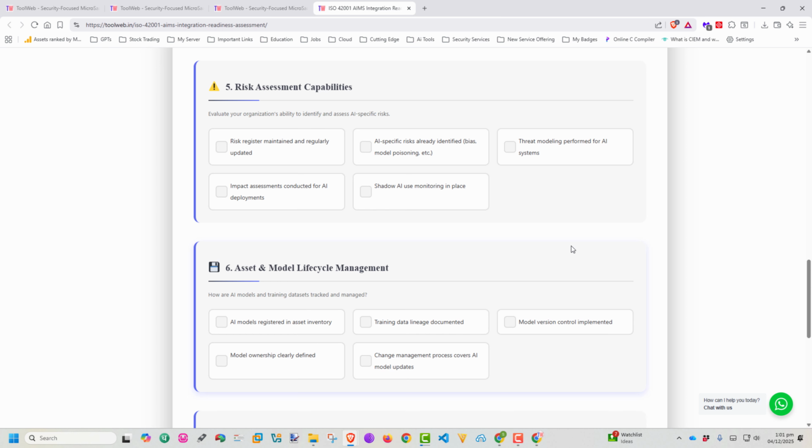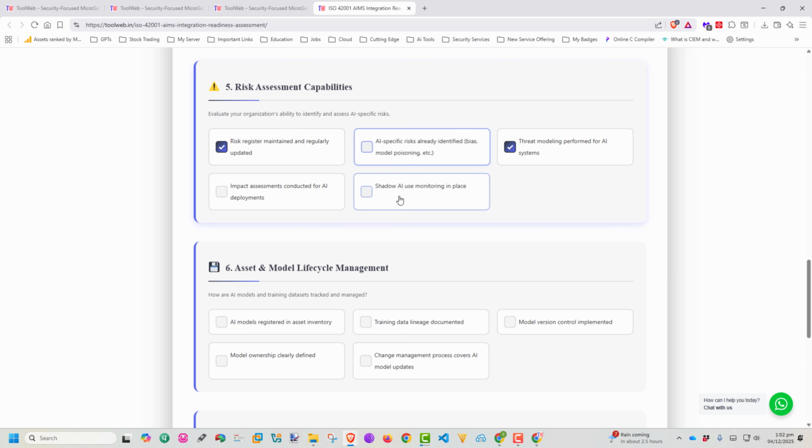And risk assessment capabilities: risk register maintained regularly, yes, we have. Impact assessment conducted before AI deployment, no. Shadow AI use monitoring in place. You know what shadow AI is, right? If not, please watch the previous video. And threat modeling performed for AI systems. This is very important actually. And there are tools here as well in ToolWeb. You have a very nice threat modeling tool also. You can manage it using ToolWeb's tool.